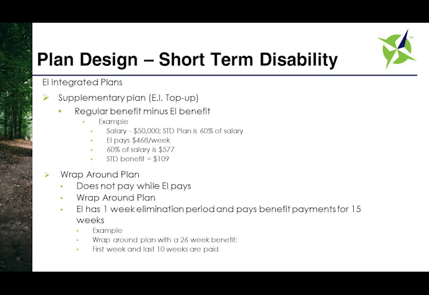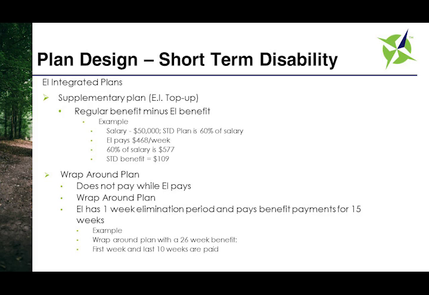Another approach with short-term disability is to have a supplement to the EI benefit, known as a top-up or a wraparound. A top-up would do just that, top up EI benefits to reach a higher payout rate than the 55% EI provides, or provide protection on incomes above the yearly maximum pensionable earnings, which in Canada is $51,700 in 2017.